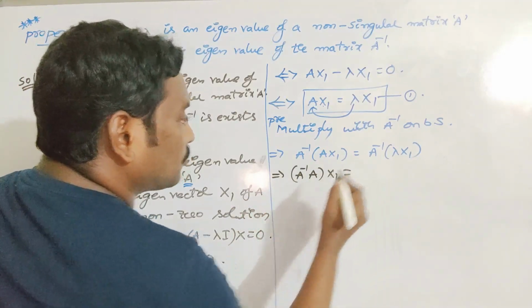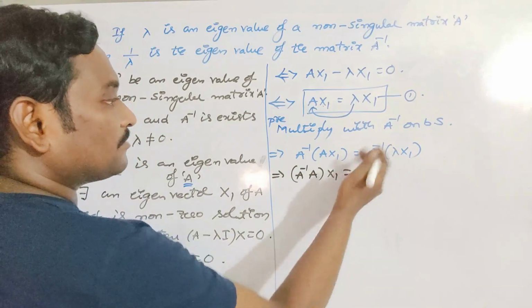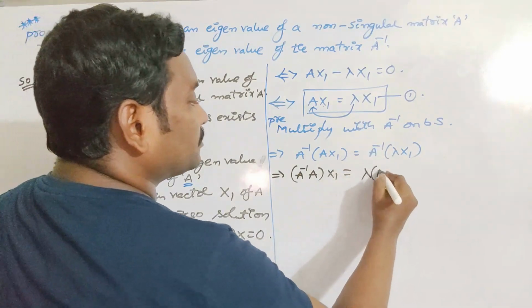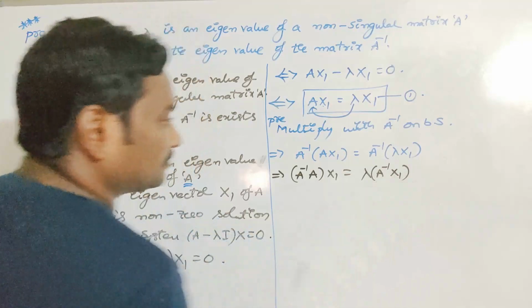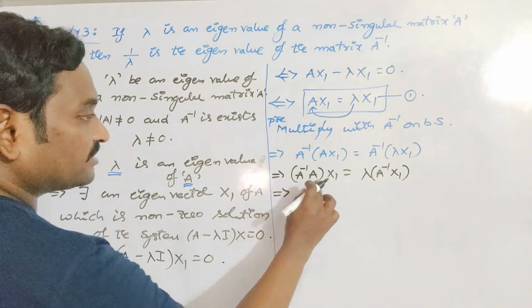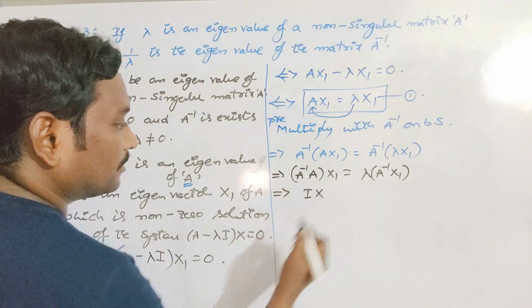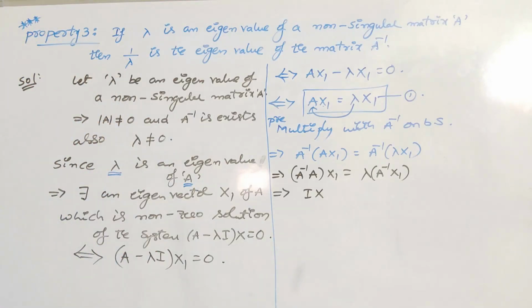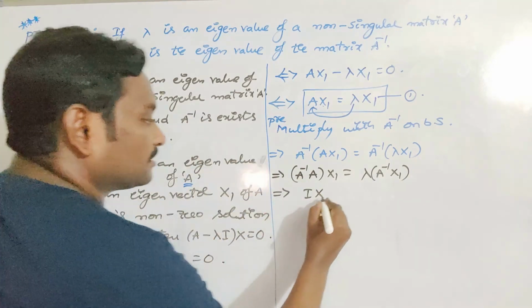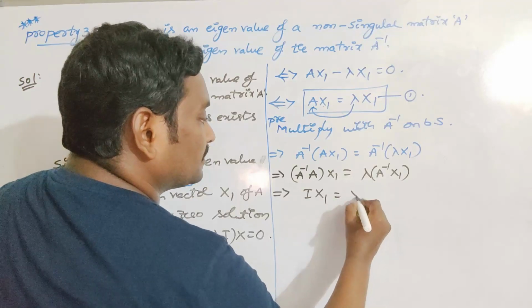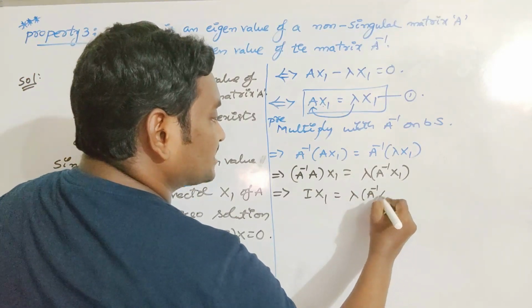You can change the brackets, no problem. Since lambda is a constant term, I can easily write that as lambda into A inverse of x1. What is A inverse into A? I again. By using the inverse property on matrices, A inverse into A is nothing but I. So I x1 is equal to lambda into A inverse x1.